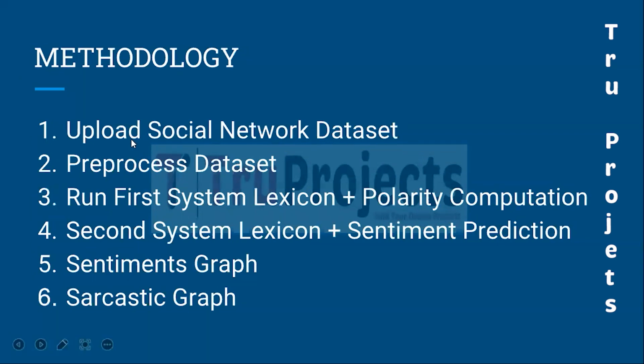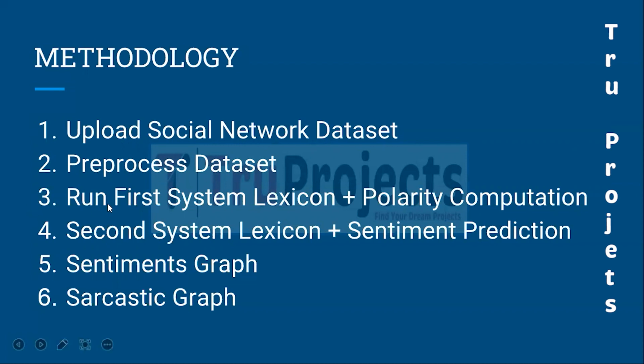The first module is Upload Social Network Dataset. This module allows users to upload a dataset containing social network messages such as tweets for sarcasm detection. And the second module is Pre-process Dataset. This module involves pre-processing the uploaded dataset, which may include tasks like data cleaning, normalization, or feature extraction to ensure it is ready for further analysis.